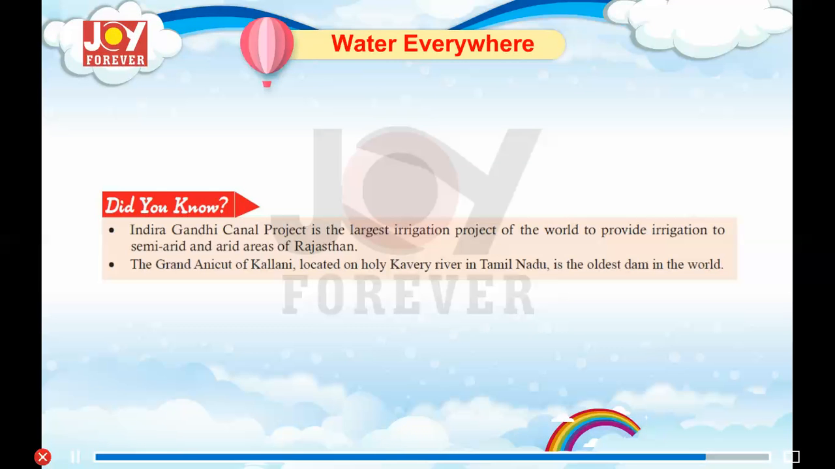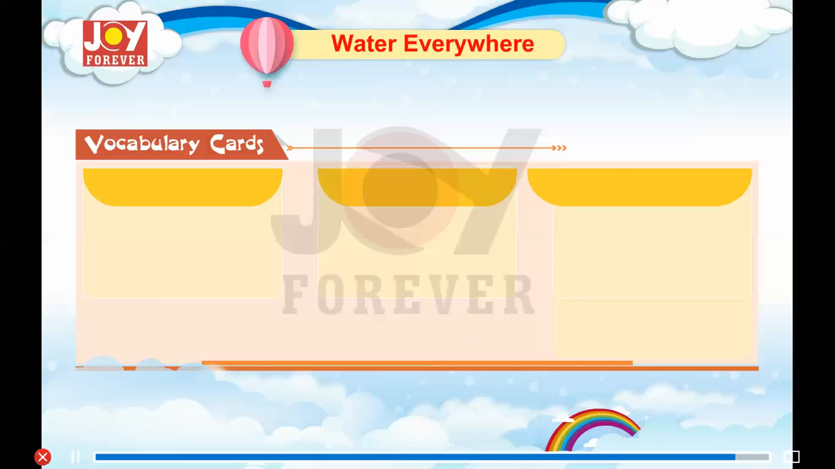Did you know Indira Gandhi Canal Project is the largest irrigation project of the world to provide irrigation to semi-arid and arid areas of Rajasthan. The Grand Anicut of Kalani, located on Holy Kaveri River in Tamil Nadu, is the oldest dam in the world.